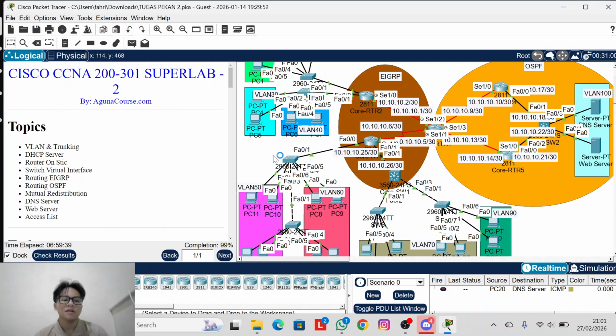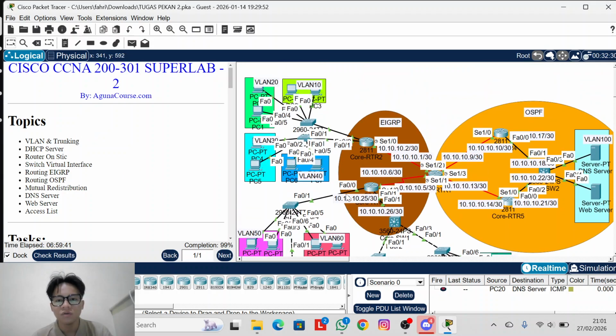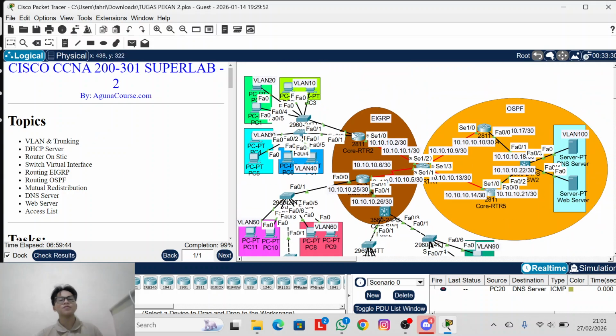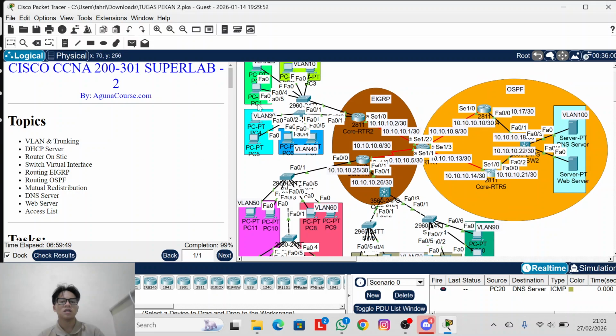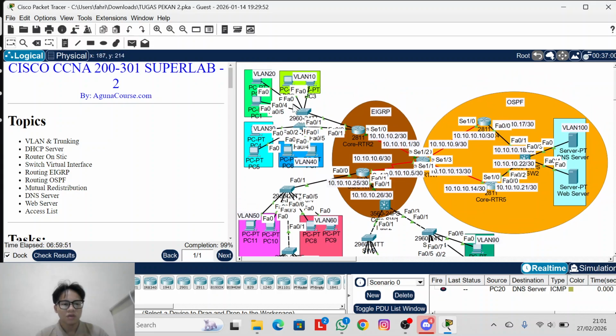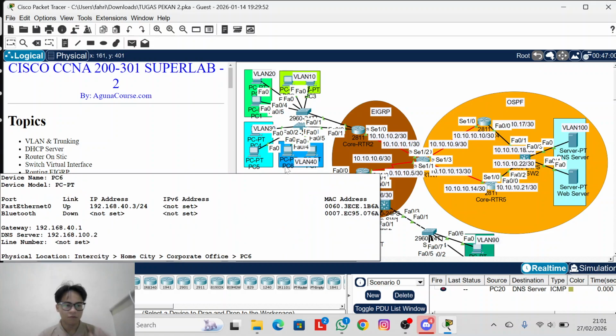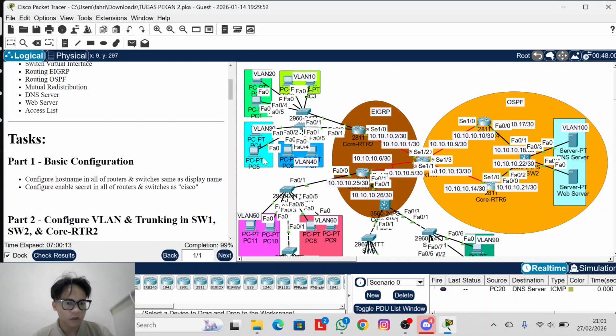So I think my teacher can appraise my homework. Thank you. First, this is about VLAN and trunking. This is very simple. Every switch has VLANs, and each client port is in access mode with spanning tree PortFast to skip the forwarding process of spanning tree. And then the trunk is for a lot of VLANs and can run.